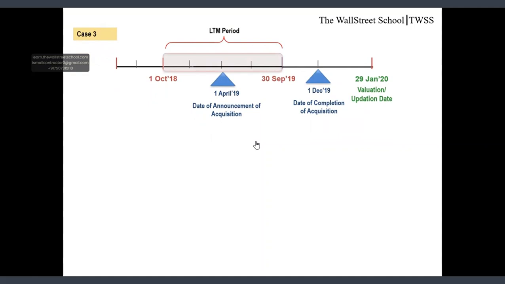Case 3. My date of announcement of acquisition is 1st April 19 and date of completion of acquisition is 1st December 19, which is later than my balance sheet date and LTM completion date. Updation date is the same, 29 Jan 20. So let's see what pro forma adjustment is required in this case.